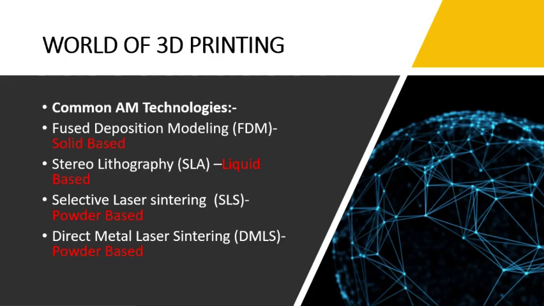That is a completely solid based 3D printer. The second one is stereolithography, SLA, that is a liquid based 3D printer. Selective laser sintering, SLS, is powder based. Direct metal laser sintering, DMLS, is completely powder based. We will see now how they work.